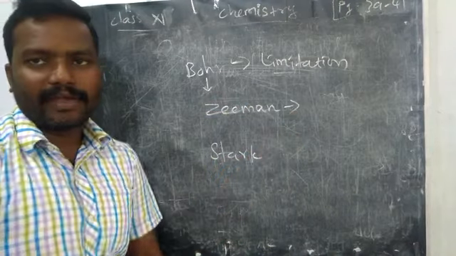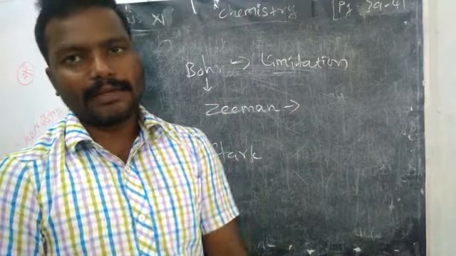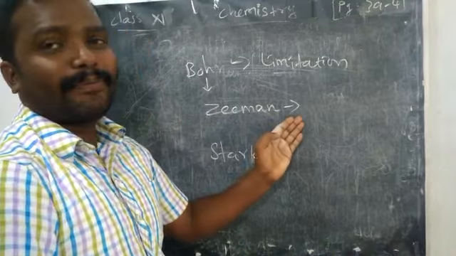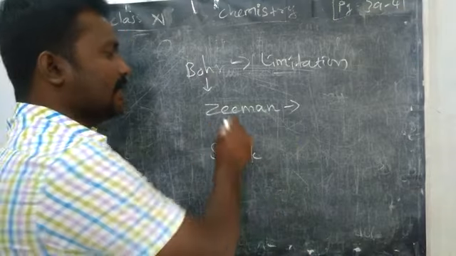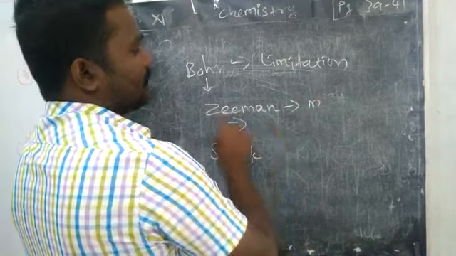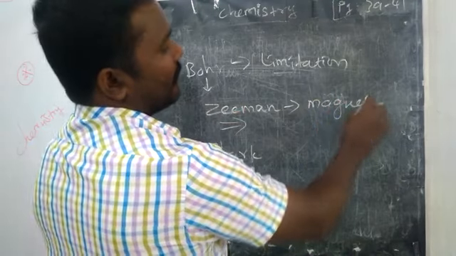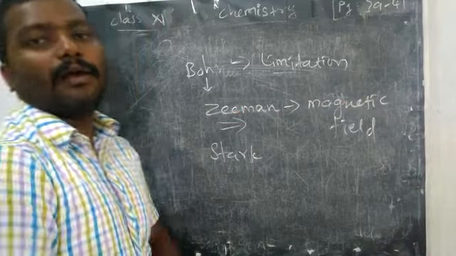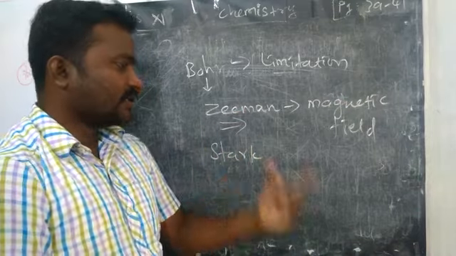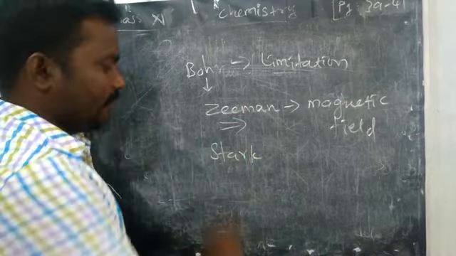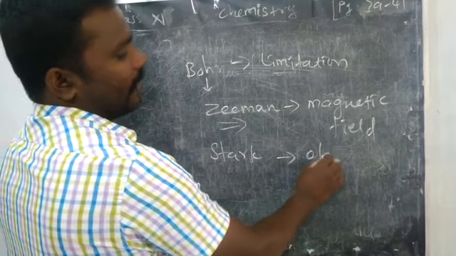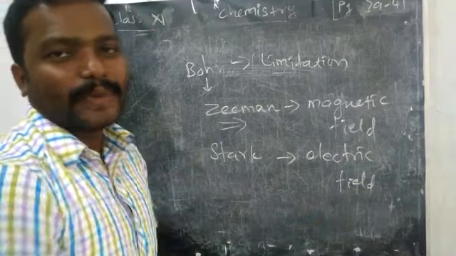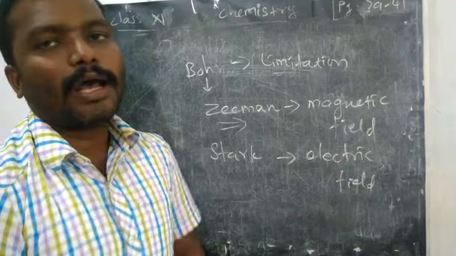What is the Zeeman effect? If you use a magnetic field to split the spectral lines, that effect is called the Zeeman effect. If you use an electric field to split the spectral lines, that effect is called the Stark effect.